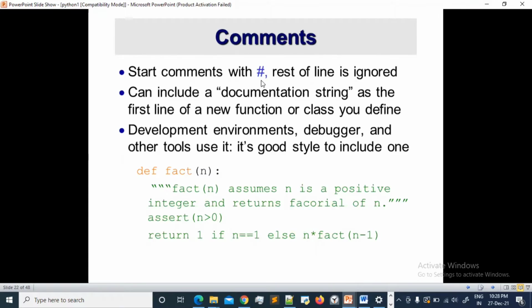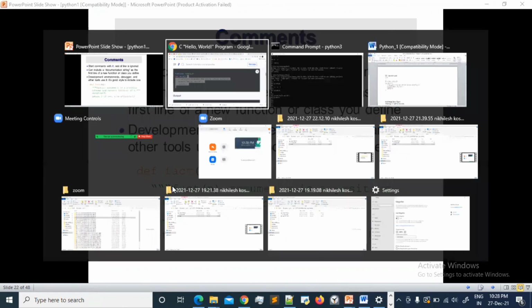Comment. So as I said, how does a comment look? If you want to add a single line comment, it will be added with a hash. For multiple lines, add three inverted commas.